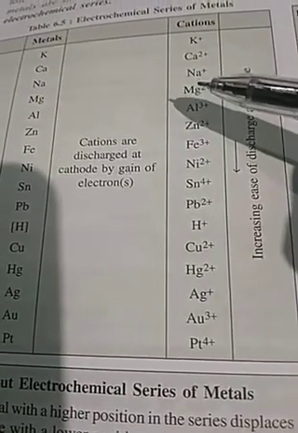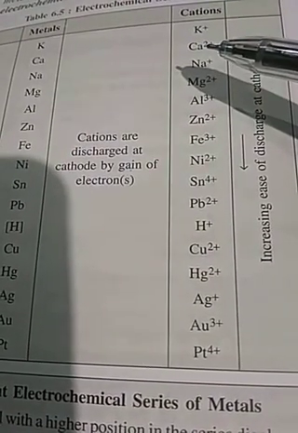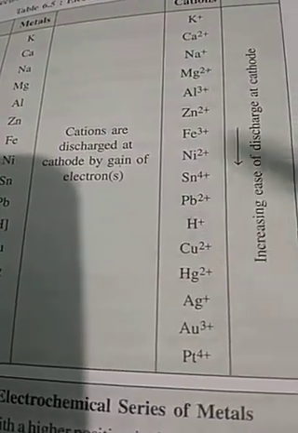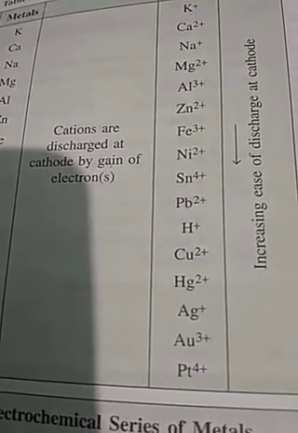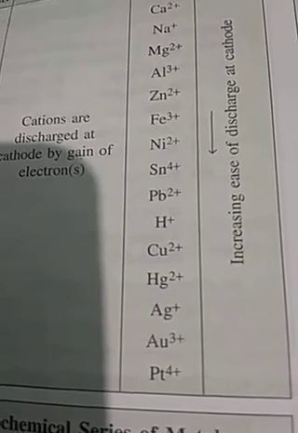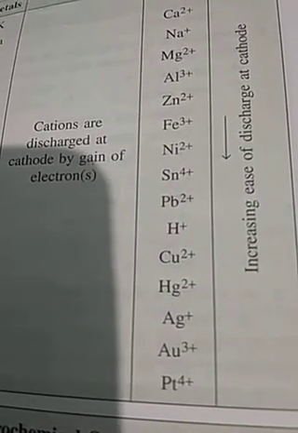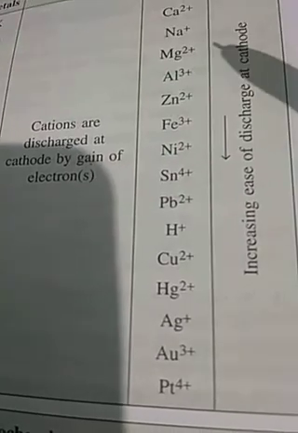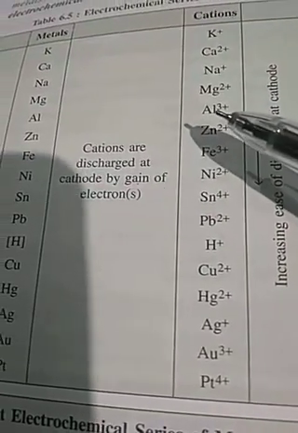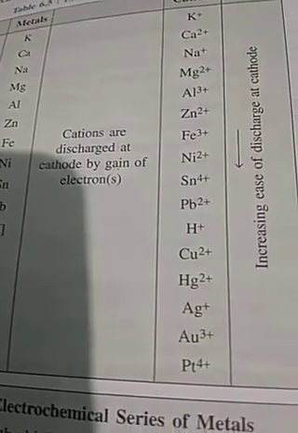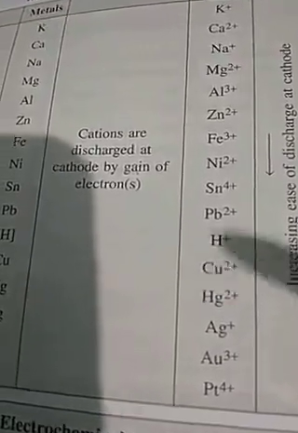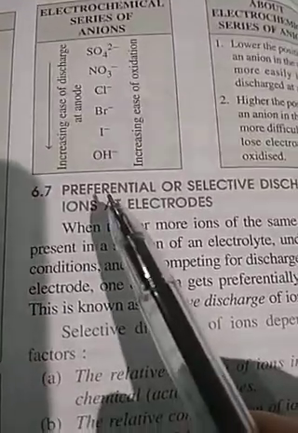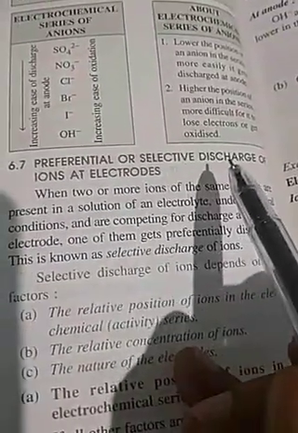इसमें क्या होता है बाबू कि जो easily electron lose करता है और जो difficulty से electron lose करता है, those which lose electron with difficulty will be discharged at cathode first, and those which lose electron with very ease will be discharged at cathode after the lower element. We will study this as preferential or selective discharge. We will see it later on.